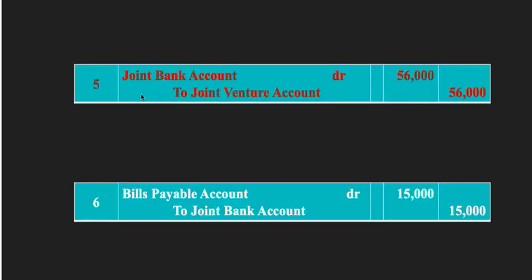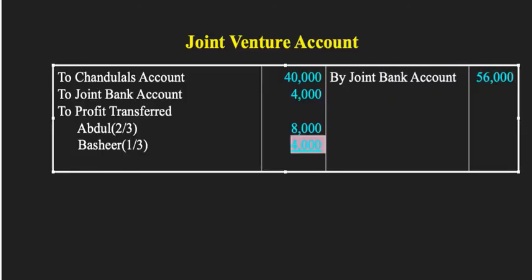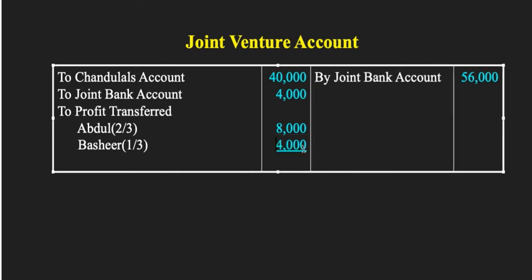Now we have this entry here, joint bank account debit to joint venture account. So we are going to take it in the credit side, that is by joint bank account. How much is the total? It is 56,000. Now if we sum it up, how much we have here? We have 40,000 plus 4,000 plus 12,000. How much is this? This is 56,000. So we are going to take 56,000 here, right? And here again we are going to take 56,000 only, right?